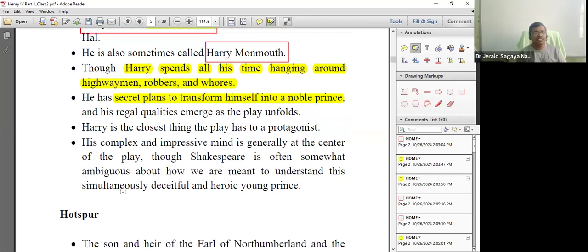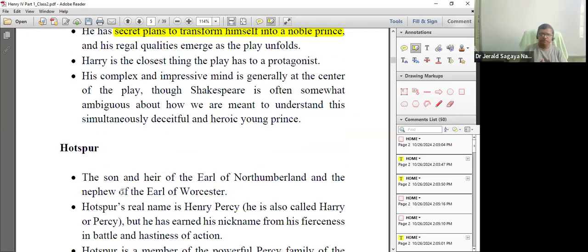Did you get that? Did you understand the second character, Prince Harry? Yes, teachers? Yes. Shall we move to the third character?